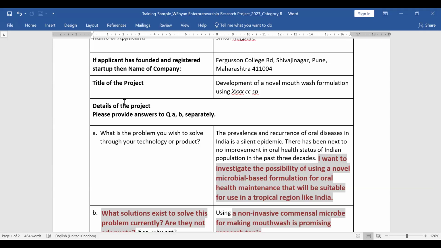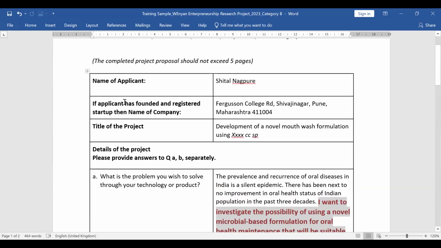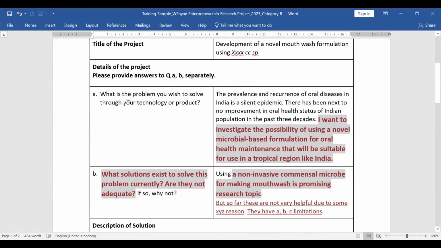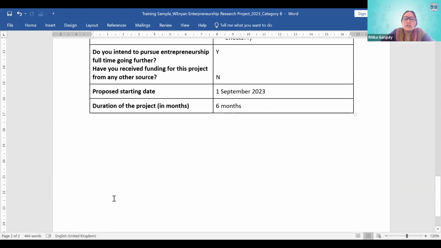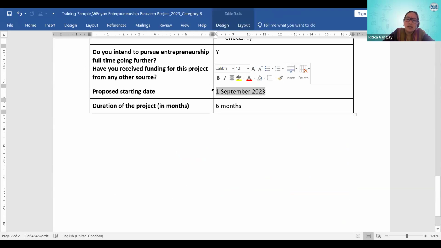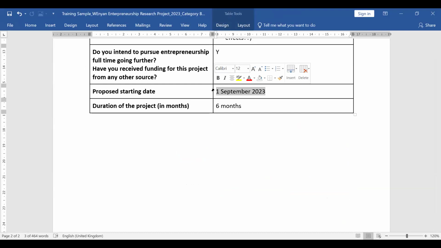Anything else? Just a minute. And what about the proposed starting date and duration of the project? Yes, proposed starting date. See, this project is from last year, so don't worry, I put, suppose, September 2023. What happens is we have 6 months to support you. Whether you start this from 1st of November and then December, January, February, March, April, you finish it in April, or you start a month late and finish it in May.